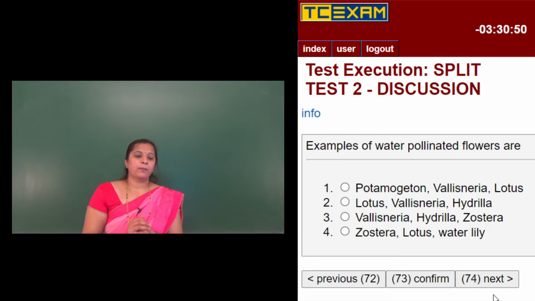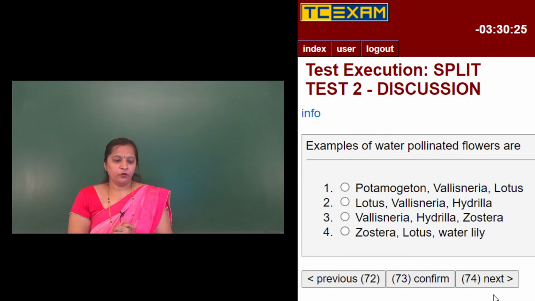Examples for water pollinated flowers are: the first option they have given is Potamogeton, Vallisneria, lotus. Second option is lotus, Vallisneria and hydrilla. Third option is Vallisneria, hydrilla and zostera. Fourth option is zostera, lotus and water lily.